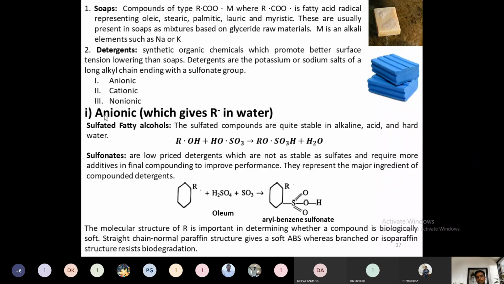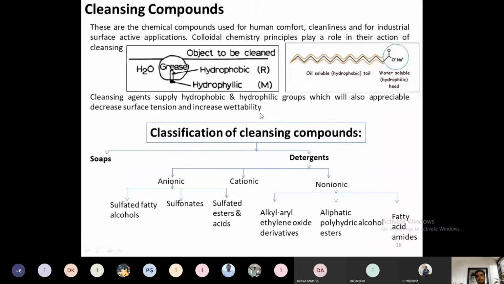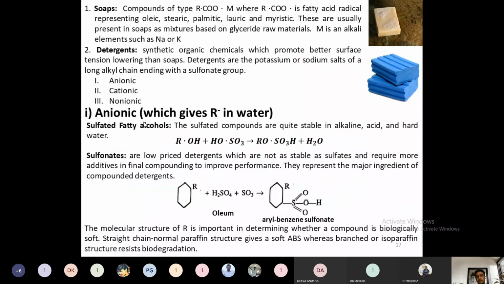Already discussed. Then what is anionic? Anionic is nothing but which gives R minus ions in the water. This R is the hydrophobic molecule, or fatty acid chain molecule. This will be supplied when anionic detergents are used inside water. These are further classified into three types. One is sulfated fatty alcohols.